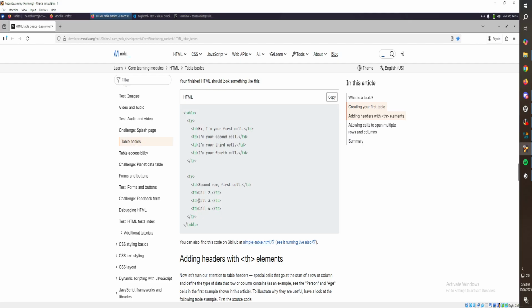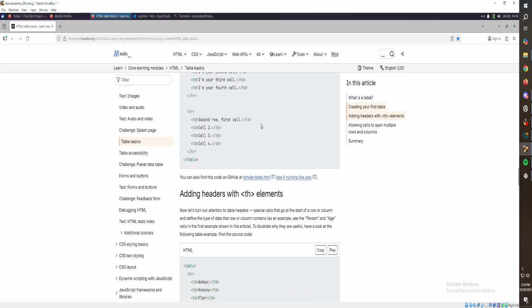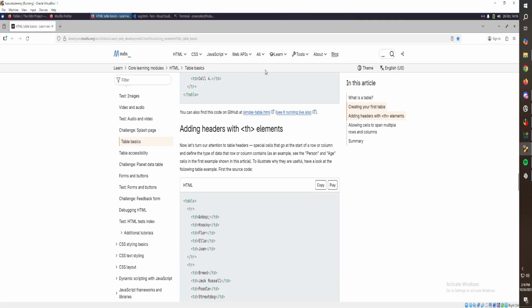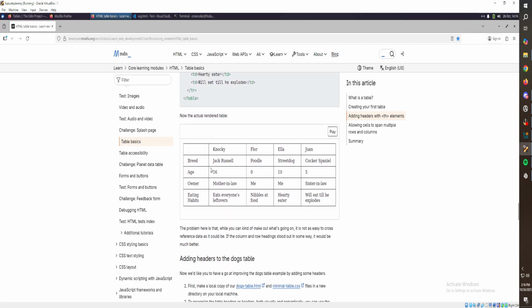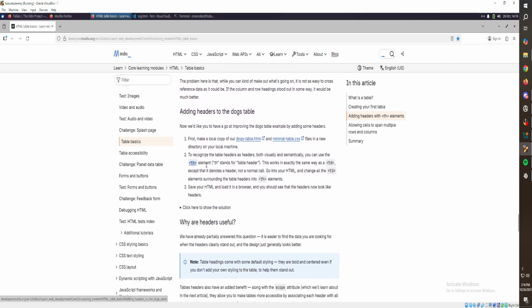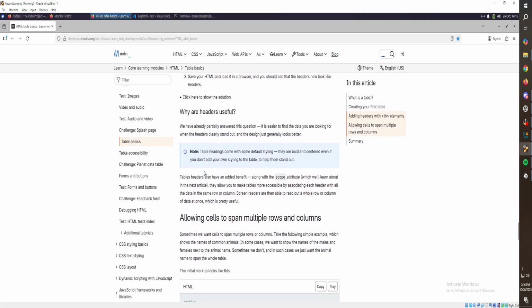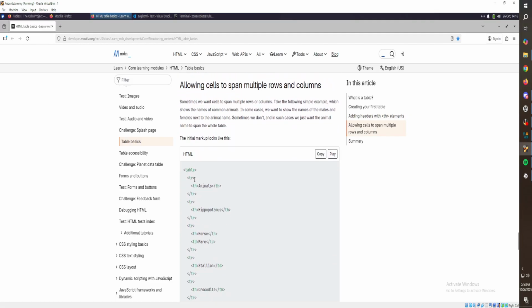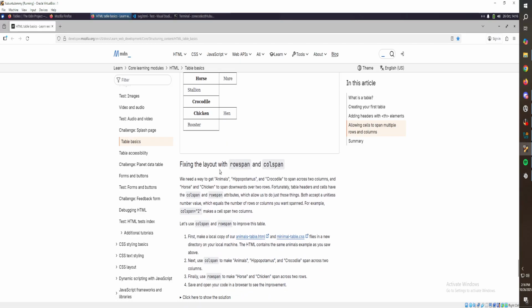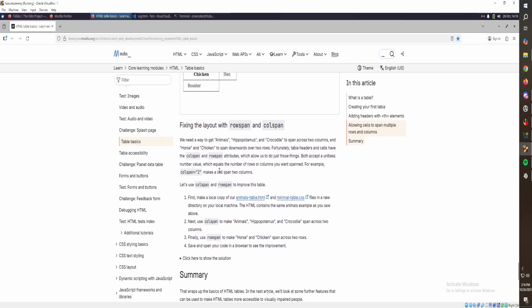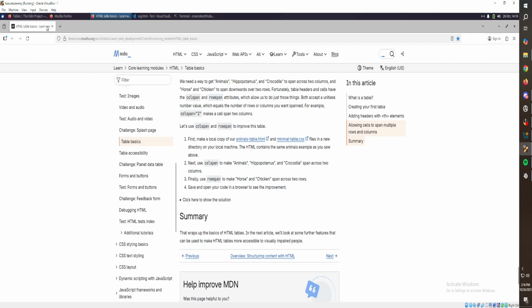So table row, table data, all on a table. Okay. So there's that. And interesting. All right, so not bad.